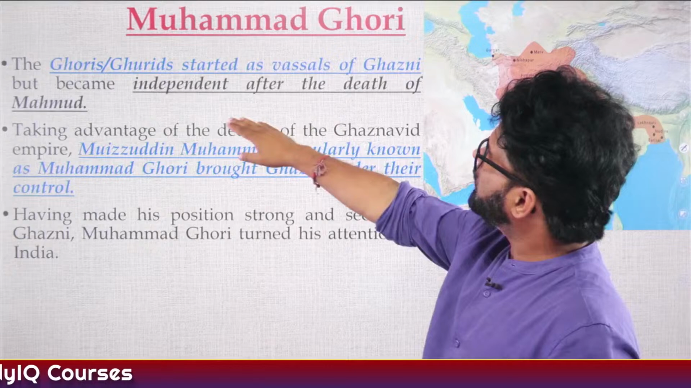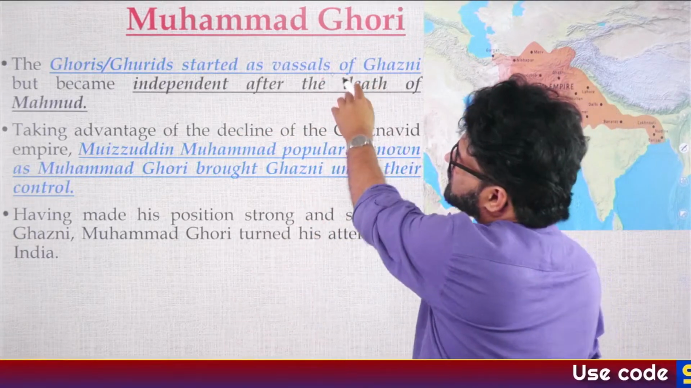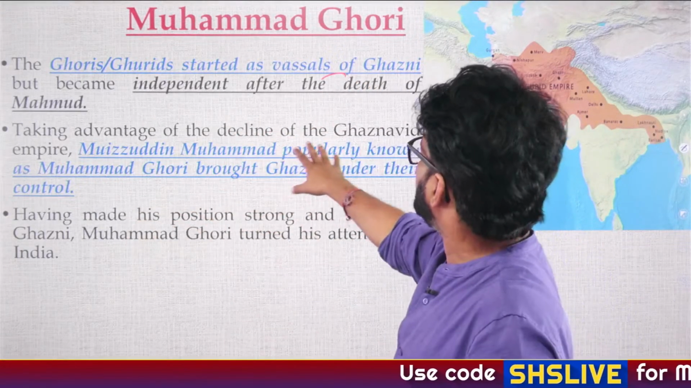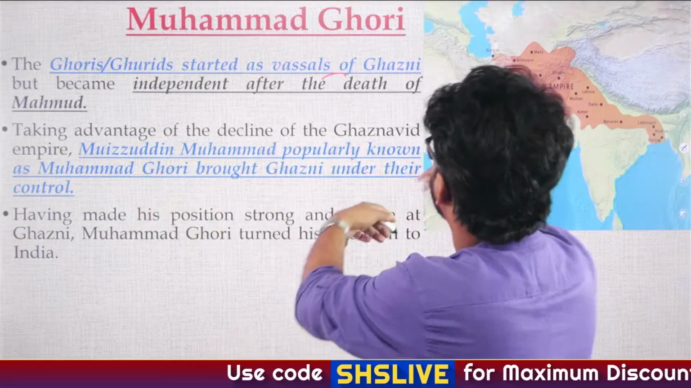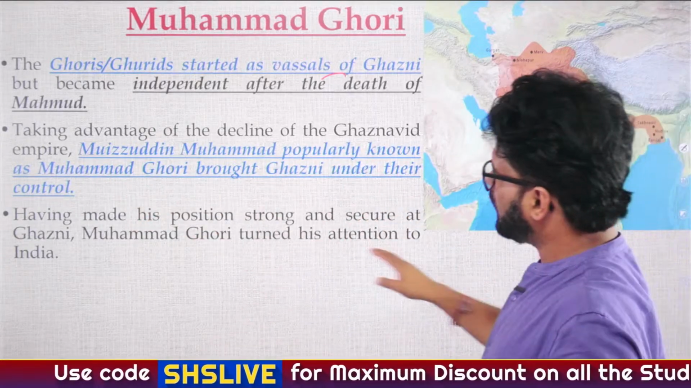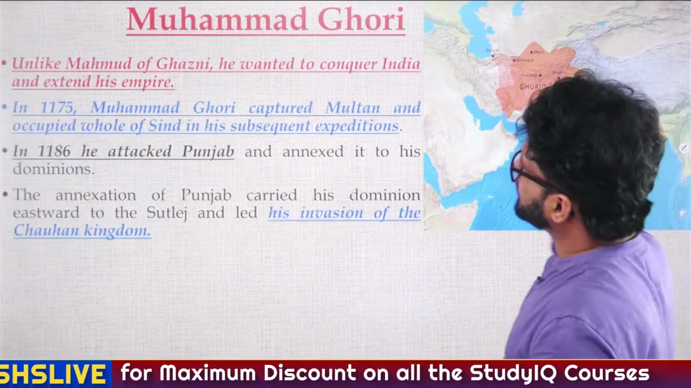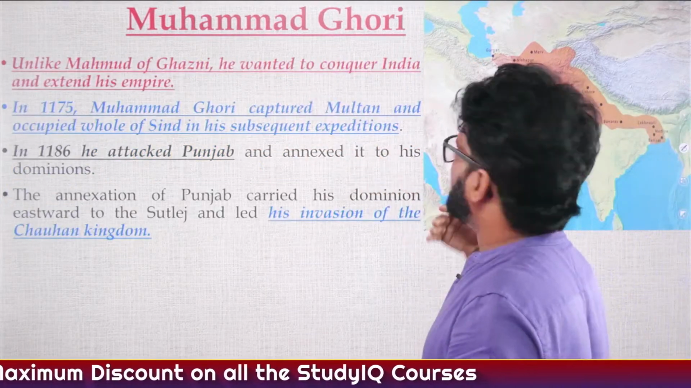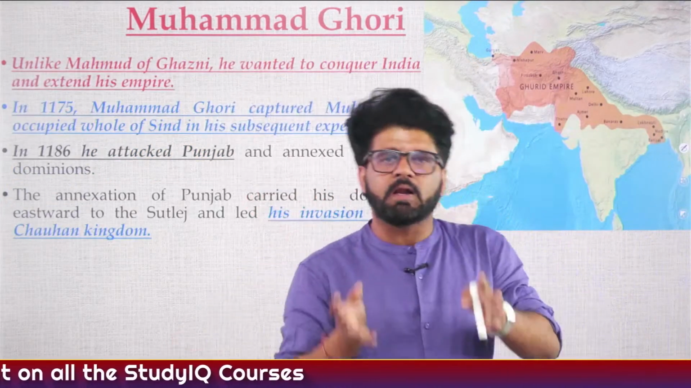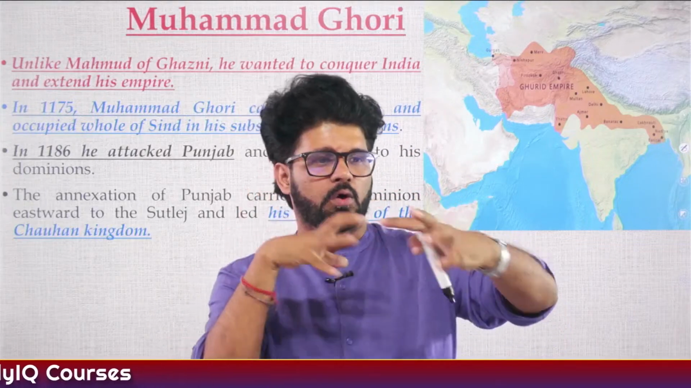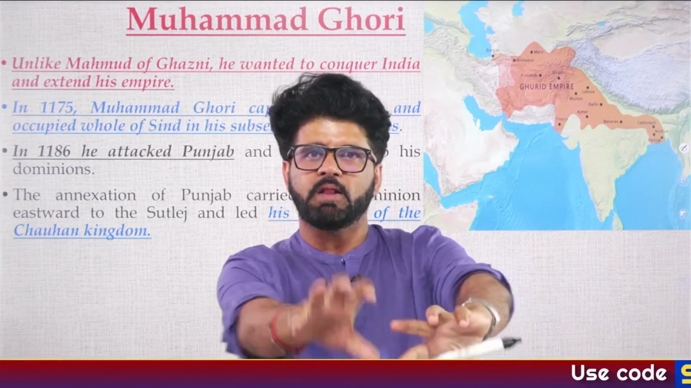Very good. So Ghuris or Ghurids started as vassals of Ghazni. We have discussed all these things. Taking advantage of the decline of Ghaznavid, they declared their independence. Map is very important. Read it, we have discussed it. Unlike Mahmud of Ghazni, we have also discussed this. Ghazni's major aim was plundering, capturing the wealth of the wealthy temples of India.